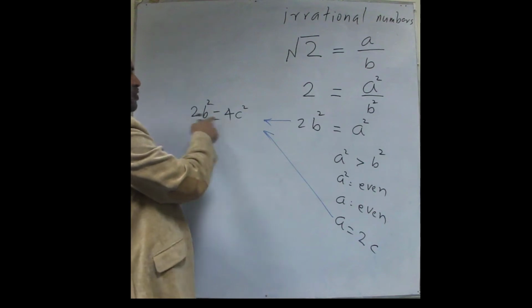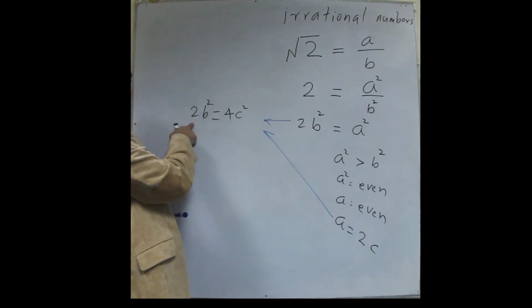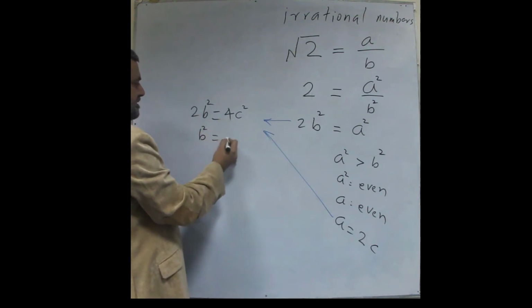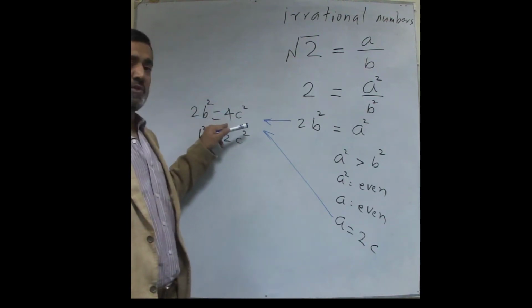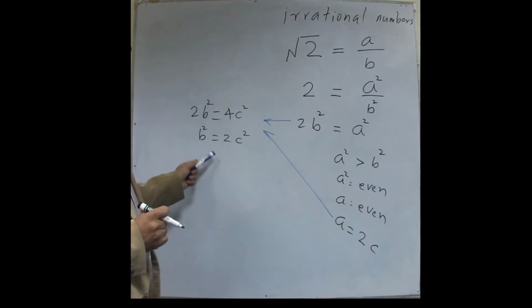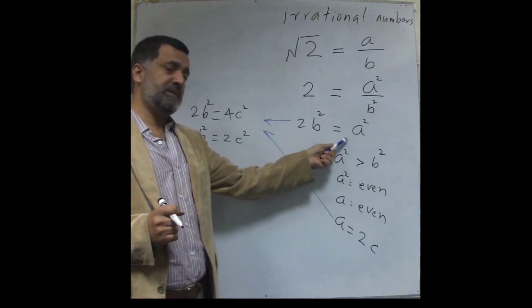Now because 4 is twice of 2, I can get rid of this 2, and basically this means that b squared is equal to 2c squared. That 2 times 2 gets cancelled. And if you think of it, I'm in a very similar situation.